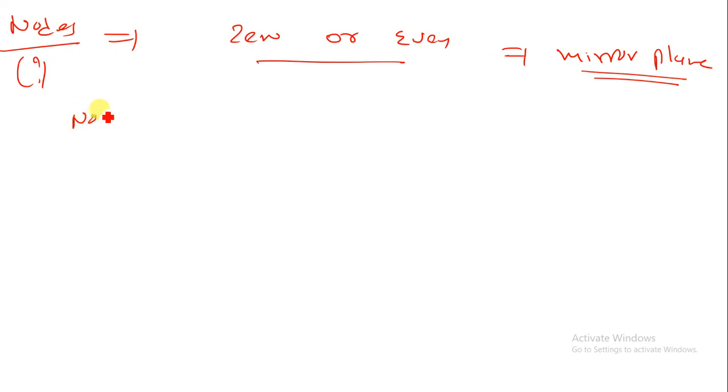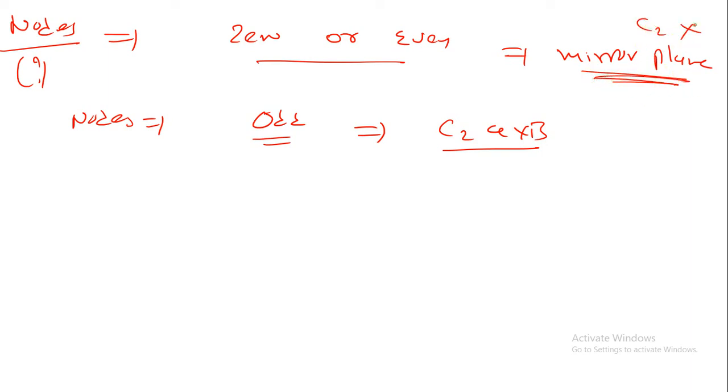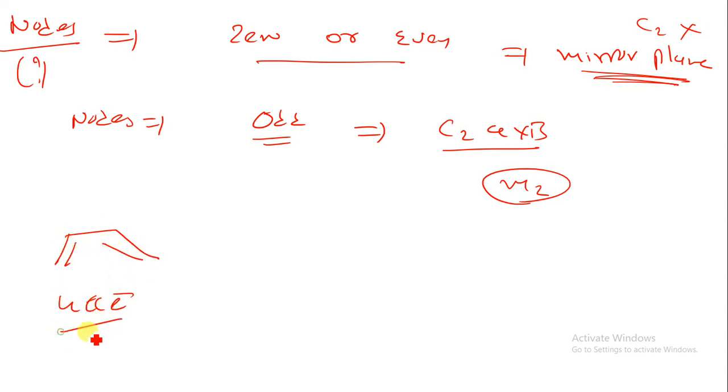If your nodes are an odd number, at that time your orbital will give a C2 axis, okay, the C2 axis will be there, in which case we are not having any mirror plane. So that is the simplest thing that you have to remember. Now how can we classify the nodes, okay, suppose we are having a 4 pi electron system like this, okay, so that is the 1,3-butadiene structure.